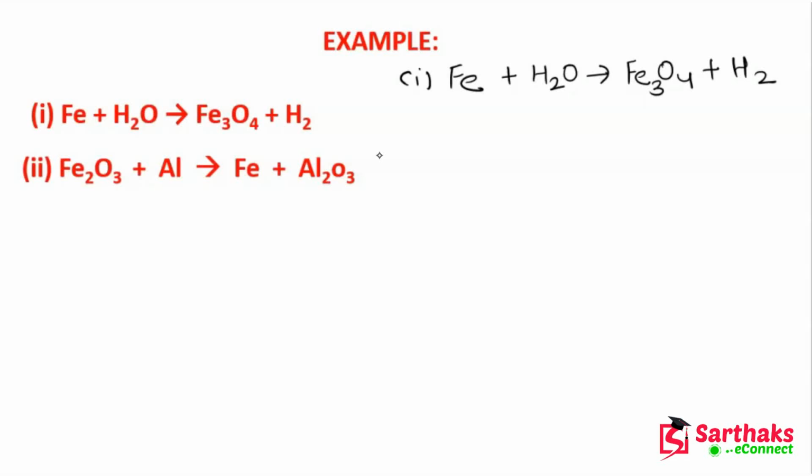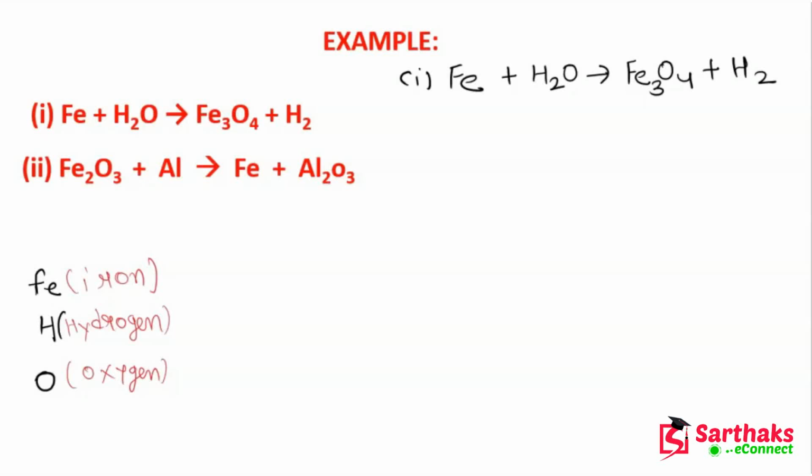We will simply make a table where we will write all the elements: Fe, H, which is hydrogen, and oxygen. I know that most of the students know this. This is hydrogen, this is oxygen, and this is iron.